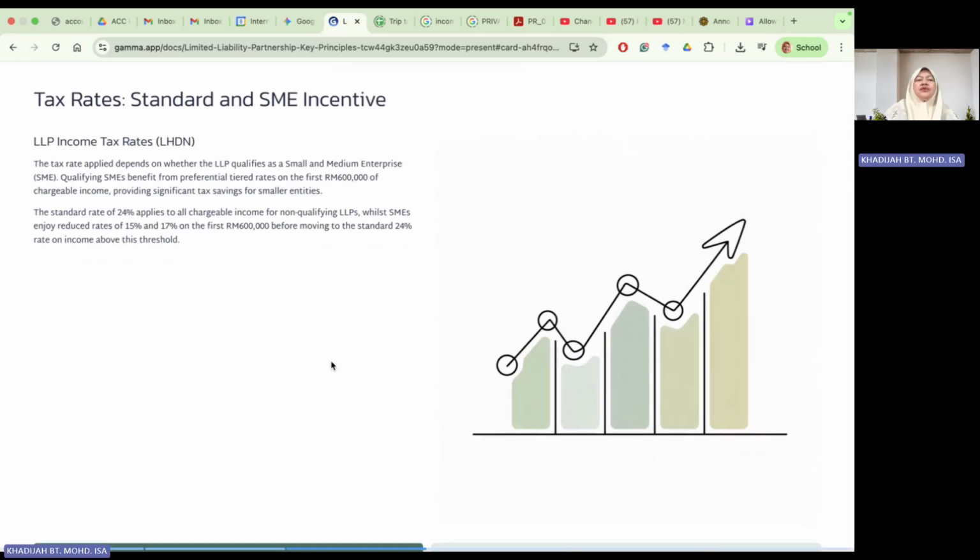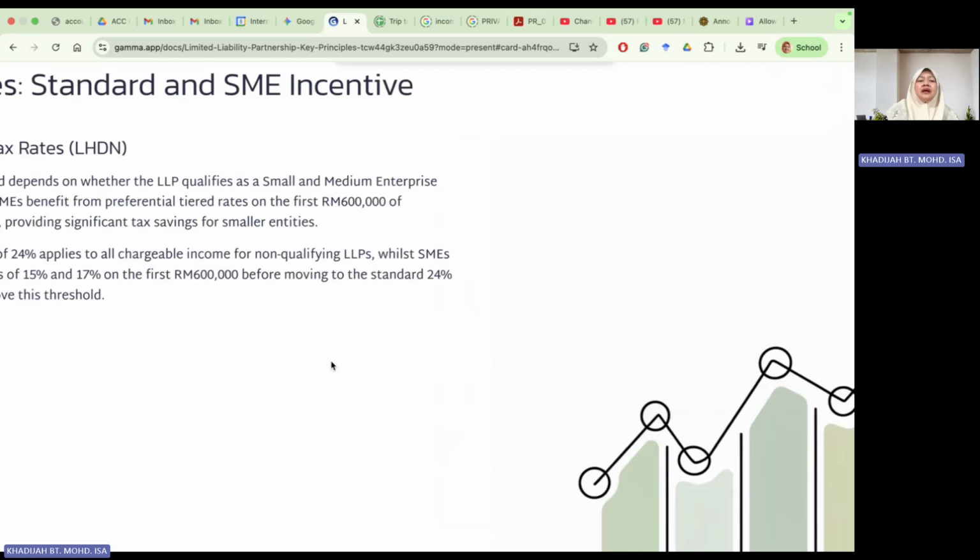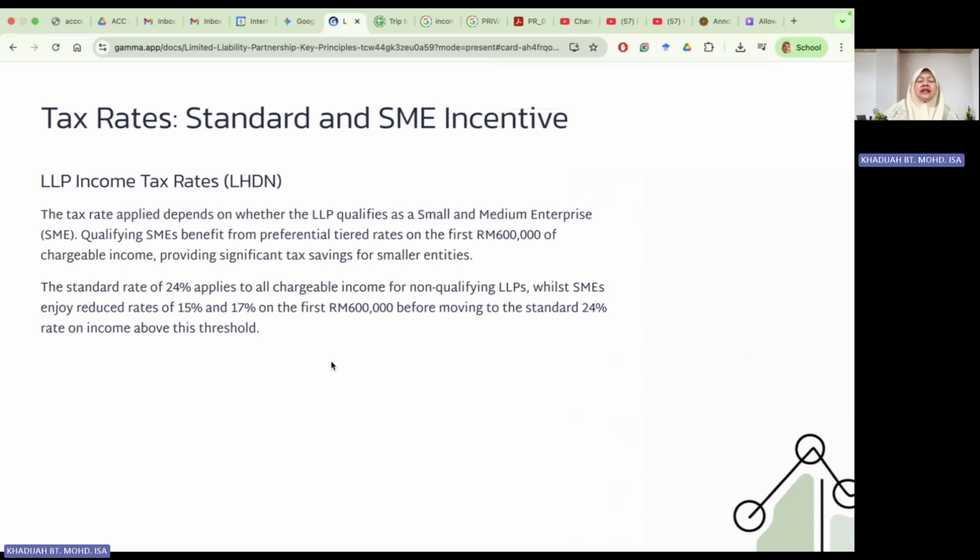The rates: we have what we call the standard rate and the SME incentive. The LLP income tax rate would normally be 24%, because it's similar to a company. However, the tax rate applied depends on whether the LLP is an SME, meaning the paid-up capital is 2.5 million and below.